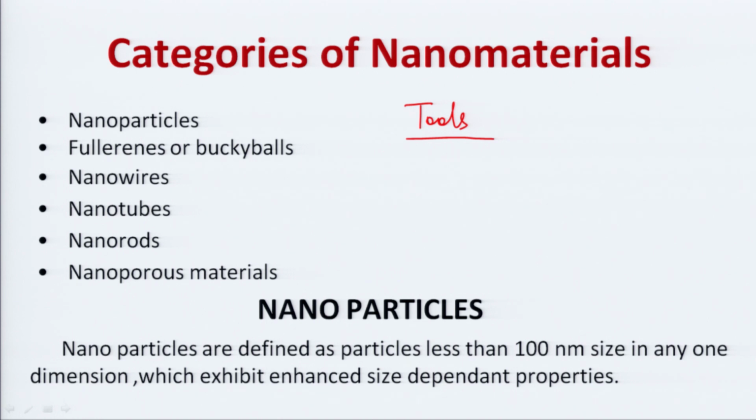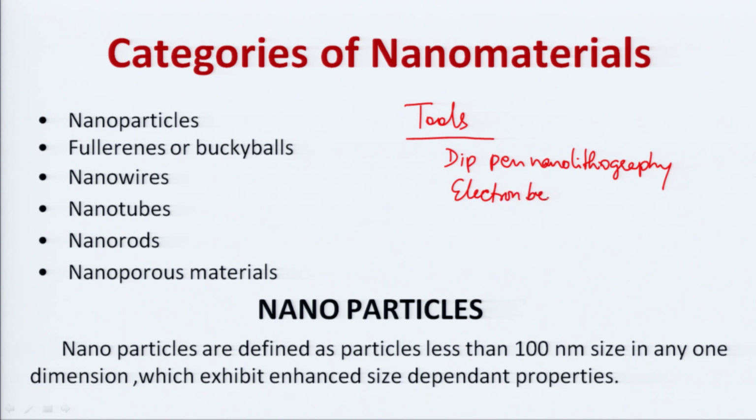So the tools are like dip pen nanolithography can be done. Dip pen nanolithography. Okay. Apart from that, electron beam lithography.